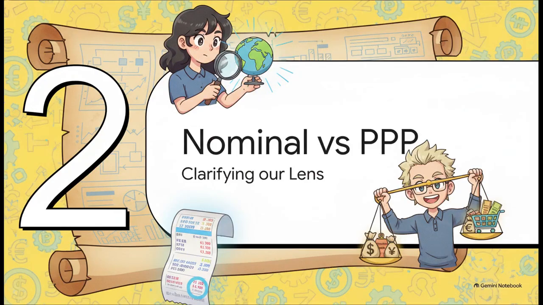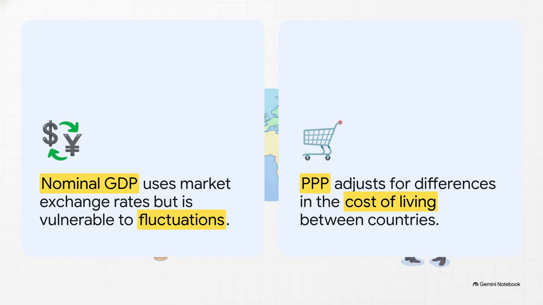Section 2. Nominal versus purchasing power. We really need to clarify the specific lens we're using today. We're focusing on nominal GDP, which calculates a country's output using current market exchange rates. Now, while this gives us the absolute market value on the global stage, it is vulnerable to currency fluctuations and it completely ignores local costs. Purchasing power parity, or PPP, on the other hand, adjusts for the differences in the cost of living and standard of living between countries. But for our journey today, we are tracking raw, unadjusted global market power.